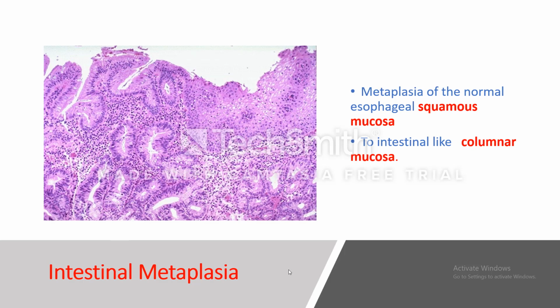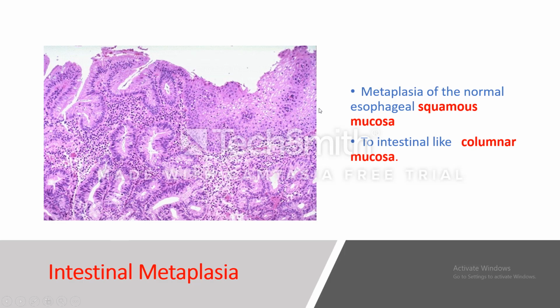Here is the esophagus. We have a case of intestinal metaplasia, and this is part of the esophageal mucosa. This is the squamous epithelium of the esophagus, and here it is changed into columnar. It becomes columnar, forming a glandular-like structure, intestinal-like glands. This is intestinal metaplasia. This usually occurs due to acid reflux in the lower third of the esophagus.